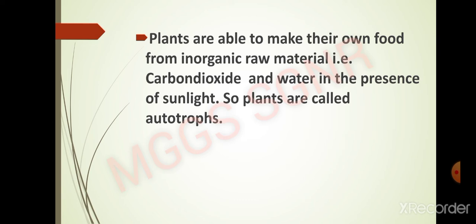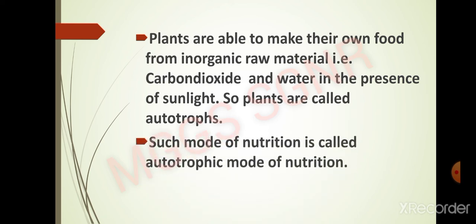Auto means self. Troph means nutrition. So, self nutrition. When anybody is nourishing itself on its own, this is known as autotrophic mode of nutrition, and the organisms who undergo autotrophic mode of nutrition are known as autotrophs. So, plants are able to make their own food from inorganic raw material, that is carbon dioxide and water, in the presence of sunlight. So, plants are called autotrophs. Such mode of nutrition is known as autotrophic mode of nutrition.